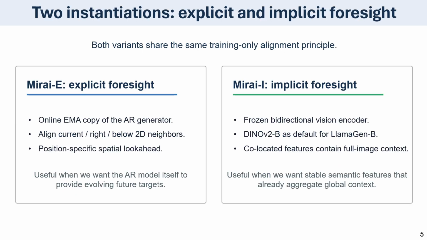Mirai has two variants. Mirai-E uses an online EMA copy of the AR generator as an explicit Foresight encoder. It aligns the current hidden state with nearby 2D positions, such as current, right, and below, providing spatially indexed look-ahead. Mirai-I uses a frozen bidirectional vision encoder. Since each feature contains full image context, the co-located feature provides implicit foresight about future visual structure. Both variants supervise internal representations during training, while keeping inference strictly causal and unchanged.